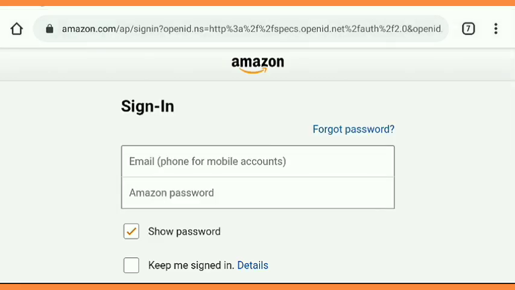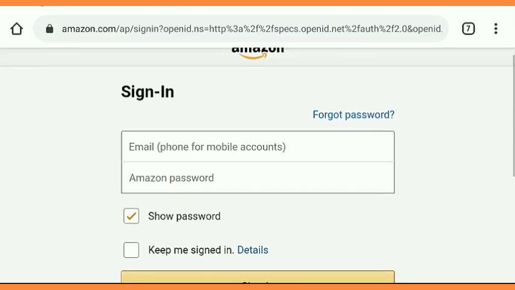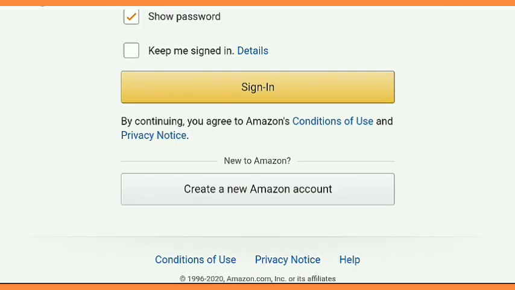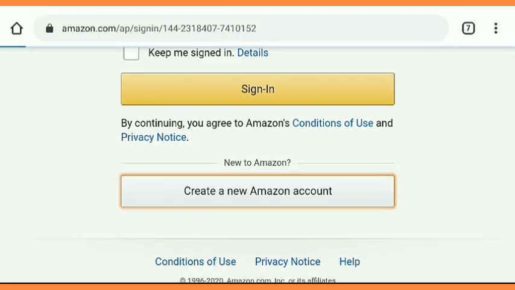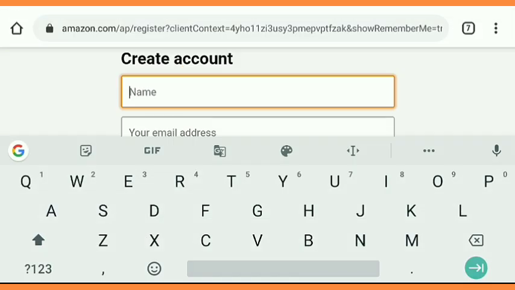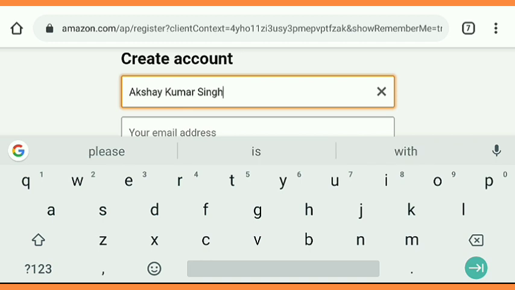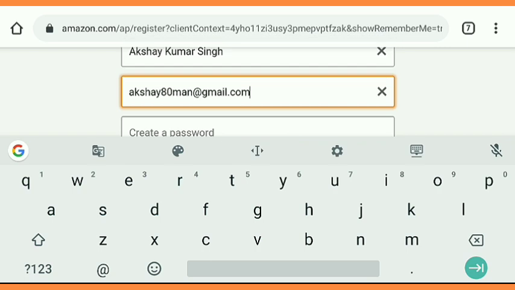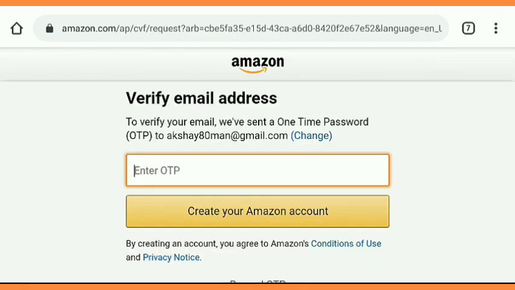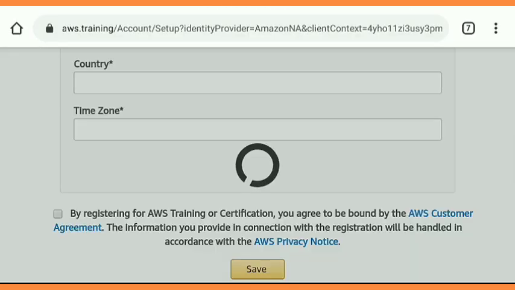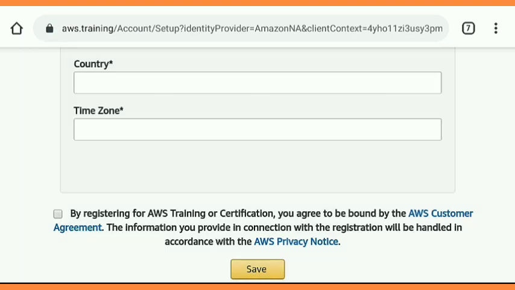So we are going to sign in. If you already have an account on Amazon, also an Amazon shopping account, then you can easily log in here. And if you want to create a new account, just click on create a new account. It requires your name and email address, and then you need to create a strong password. After creating an account, you get an OTP on your email address. When you verify the OTP, you are able to sign in on this platform, and after signing in you have to